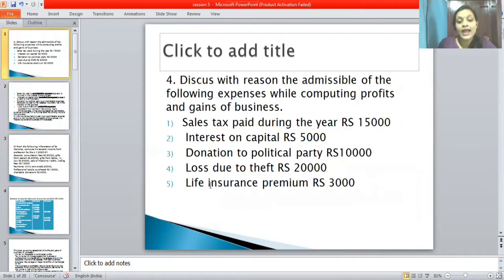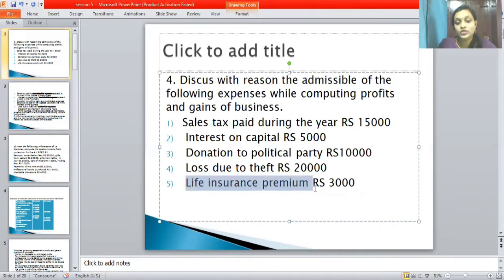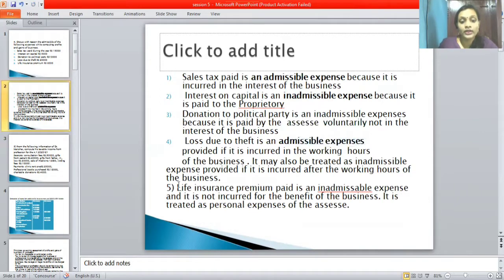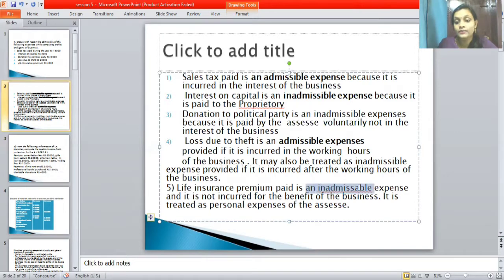Next one is life insurance premium, rupees 3,000. Life insurance premium paid is an inadmissible expense, and it is not incurred for the benefit of the business. It is treated as a personal expense of the assessee. So it comes under the assessee; it is not treated as business. So the first question we have completed.